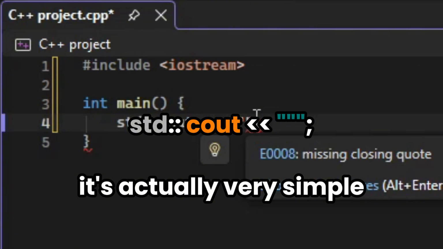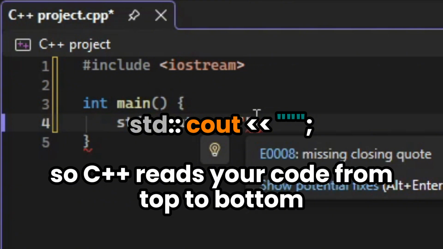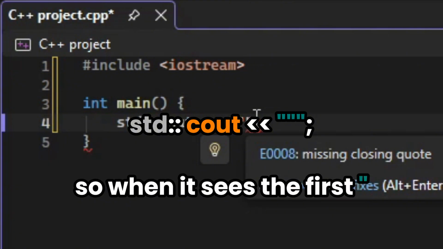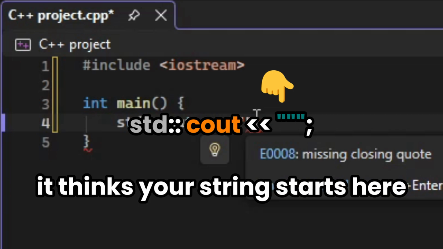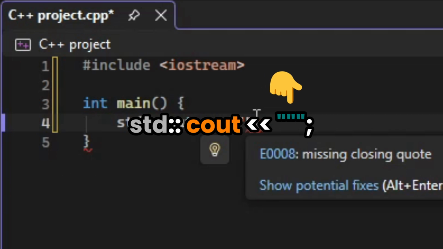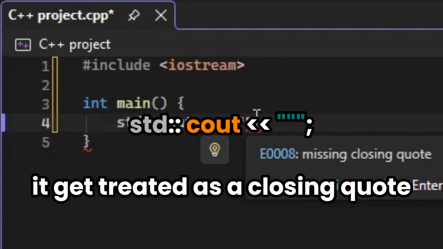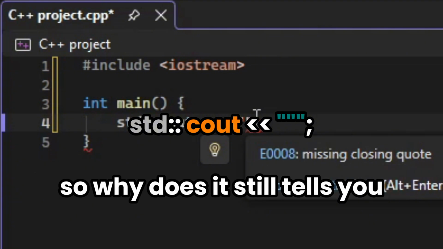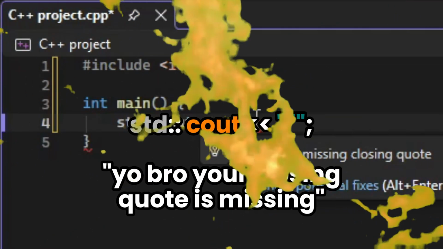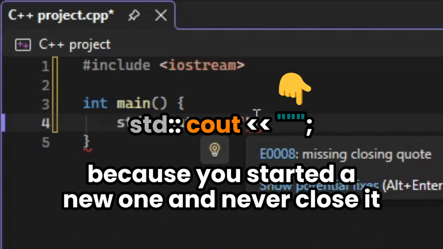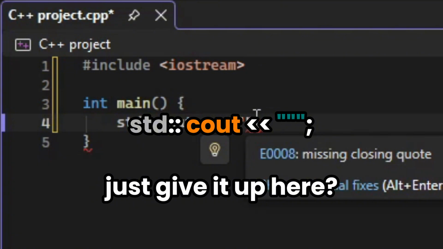It's actually very simple. C++ reads your code from top to bottom, and from left to right. So when it sees the first quotation mark, it thinks your string starts here. And when it finds the second one, it thinks your string ends here. So the middle one doesn't get treated as part of the string. It gets treated as a closing quote. So why does it still tell you your closing quote is missing? Because you started a new one and never closed it. So what do we do now?